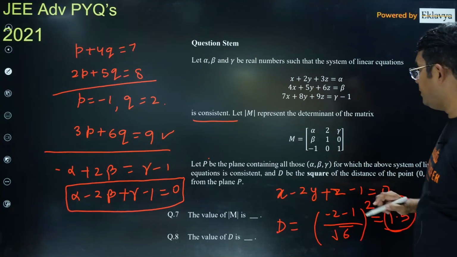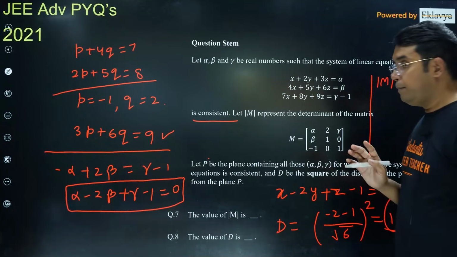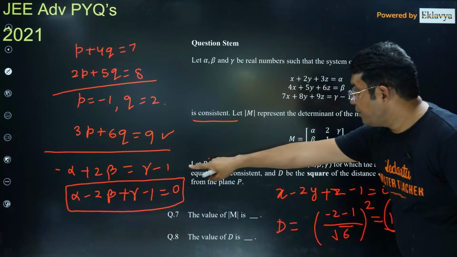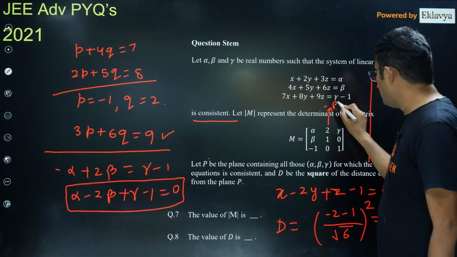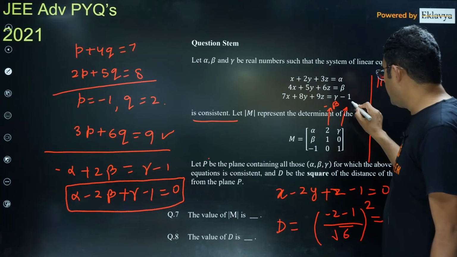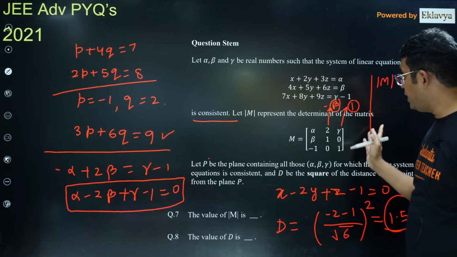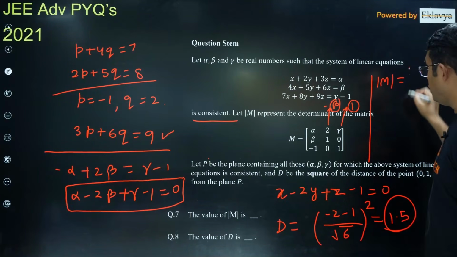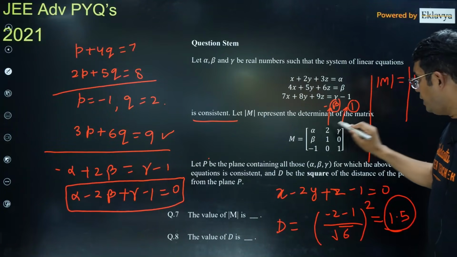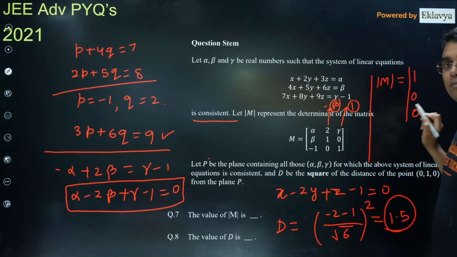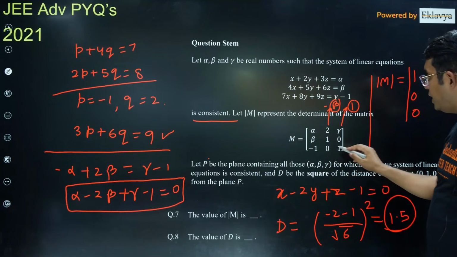Now coming to this M, if you want to find the value of the determinant of this M, you can open it directly also, but we can use one property also. Please see, because this relation is there. If you multiply column 2 by beta, column 3 by 1 and add it to column 1, your first element will become alpha minus 2 beta plus gamma, so it will be 1. Here it will become 0. Here also it will become 0. See, if you do not get this idea, then also it doesn't matter, because there are already so many zeros.